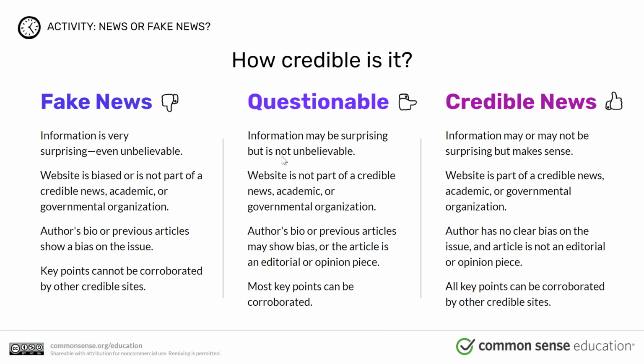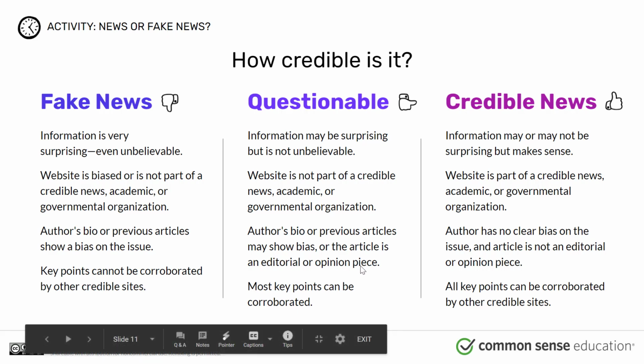The next piece is questionable. Information may be surprising, but it's not unbelievable. Website is not part of a credible news, academic, or governmental organization. Author's bio or previous articles may show bias, or the article is an editorial or opinion piece. Most key points can be corroborated. And so this is where it starts getting kind of questionable, kind of iffy. We think that could be true, but we're not exactly 100% sure.